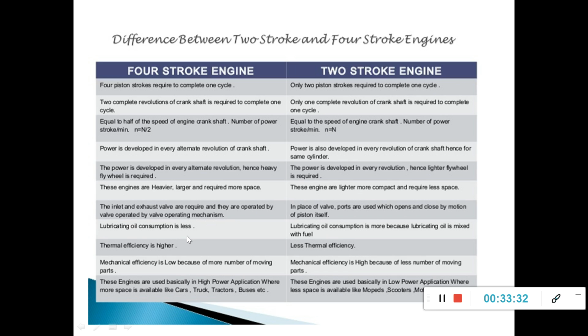Lubricating oil consumption is less in the case of the four-stroke engine because the power stroke is for every alternate rotation of the crankshaft. Here, lubricating oil consumption is more. Thermal efficiency is higher in the case of four-stroke. We have less thermal efficiency in two-stroke. Mechanical efficiency is low in four-stroke because of the larger number of moving parts, whereas in two-stroke, mechanical efficiency is high.